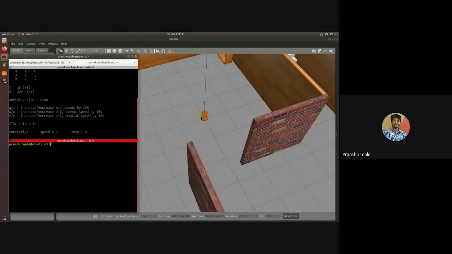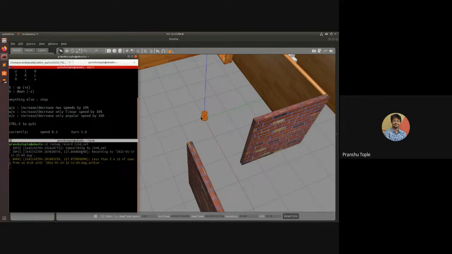It's a simple command, rosbag record, and if you want to record everything that is happening, you have to type -a. But right now I just want to record the commands that I am giving, so I will type /cmd_vel, which is the command topic I am giving. So here it is now recording. It is subscribed. Okay. Now if I move the robot, let's make a square with this robot.